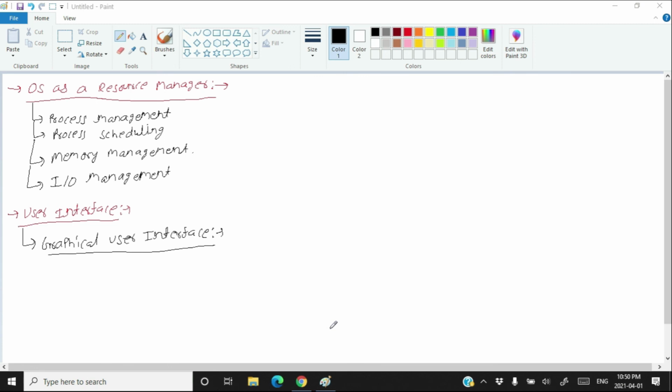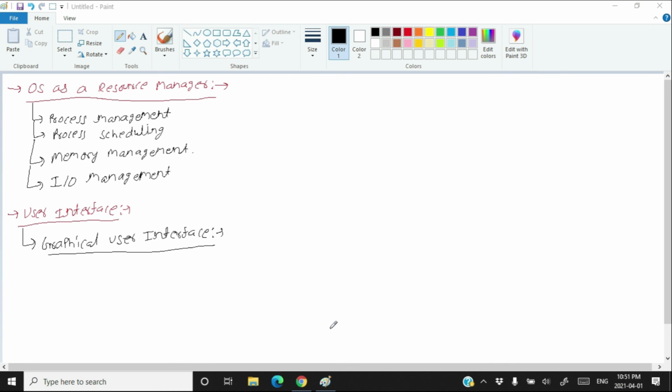A user interface provided in the graphical way is called the graphical user interface. Normally, every person who is new to the computer can interact with the computer only through the graphical user interface. Through the graphical user interface, the user interacts with the operating system through icons, menus, images, mouse, keyboard, or touch screen. And the user need not know the complex commands to interact with the operating system.